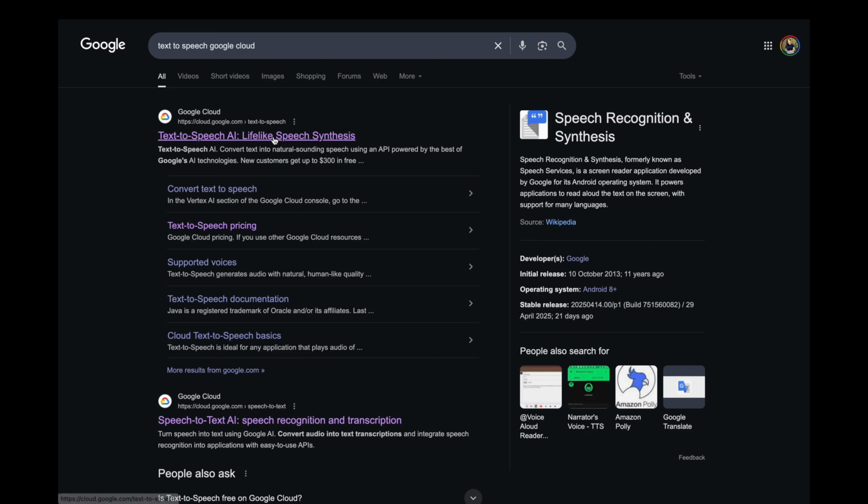It offers a free tier that provides up to 1 million characters per month at no cost. 1 million characters is a huge limit to exhaust. And remember that this refreshes every month and the free quota is available indefinitely. It's not just for 1 year or 2 years. Now, let's see how to use Google Cloud.